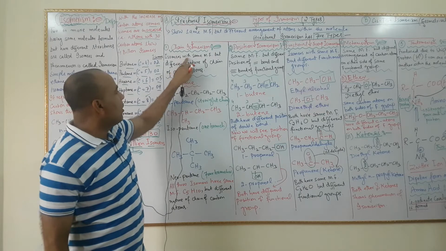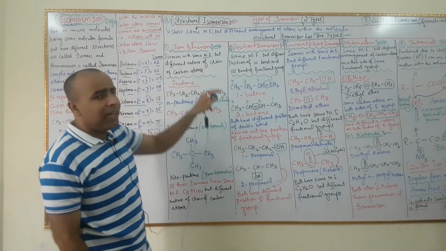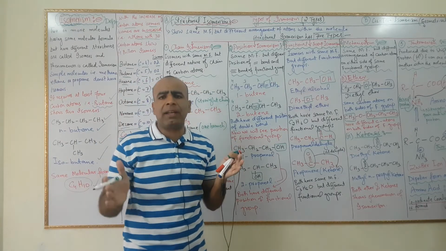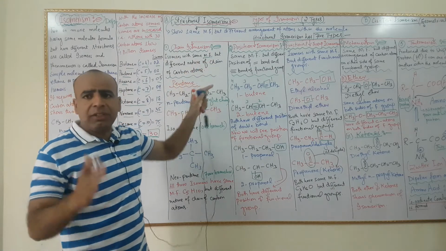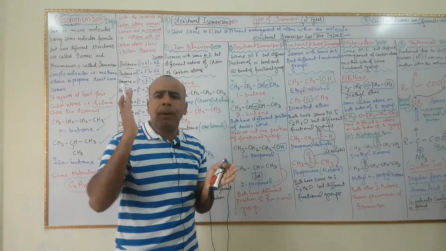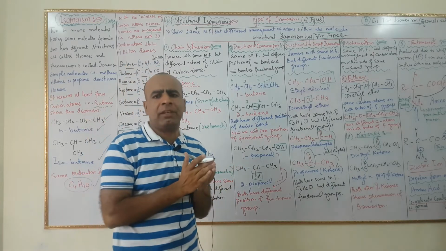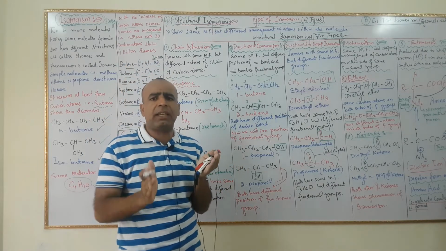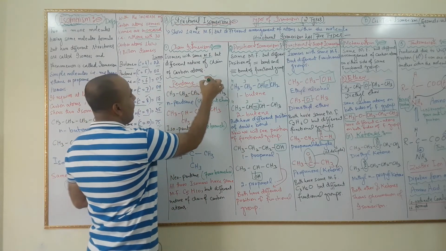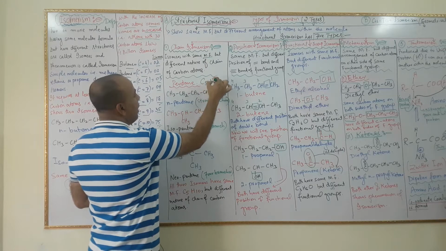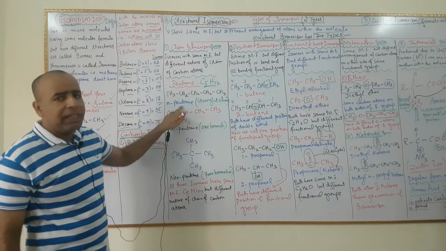Those isomers which have the same molecular formula but different nature of chain of carbon atoms are called chain isomers, and the phenomenon is called chain isomerism. For example, pentane, which has molecular formula C5H12, has 3 isomers.